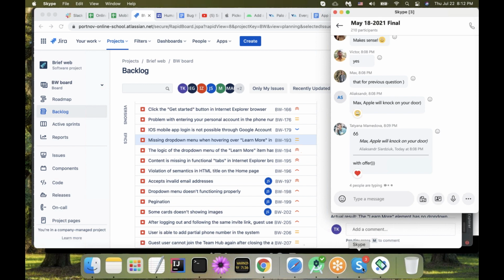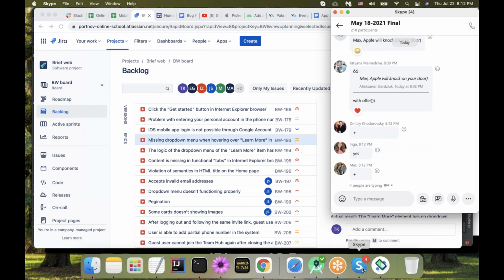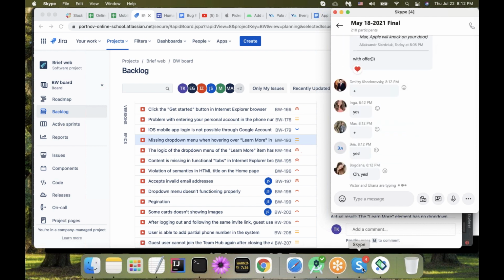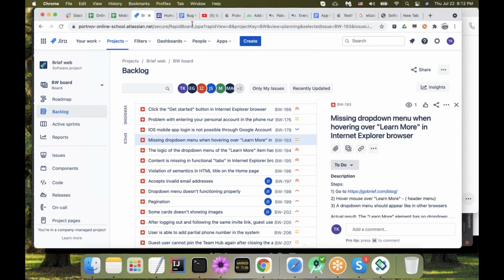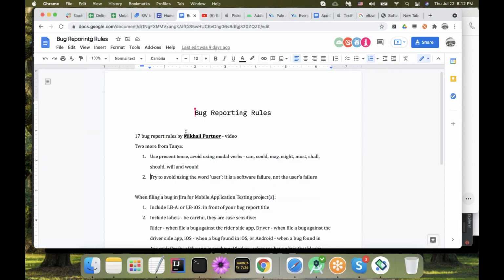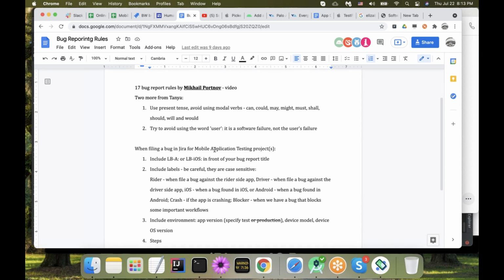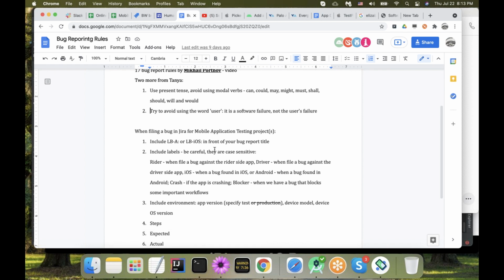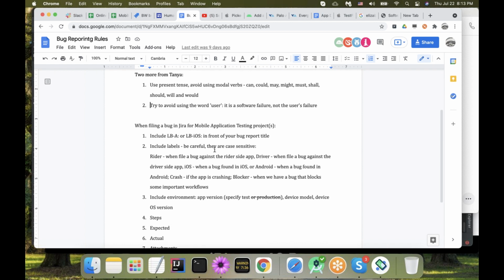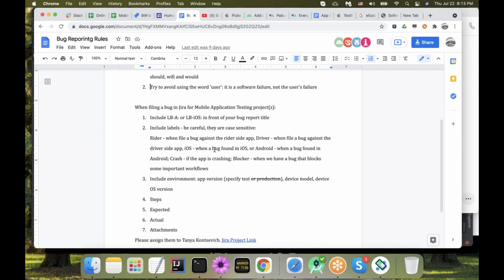Do you understand the idea in a way that you now will try to apply it to our project? Yes. Oh yeah. So a couple of things about filing bugs for our project, please. The last thing I'm asking you to remember from today, or if you forget, bug reporting rules. This is the general information that we just went over, and this is the request from me, and that's something that is going to be easier for you when you're working with the app, when we have Android and iOS versions.